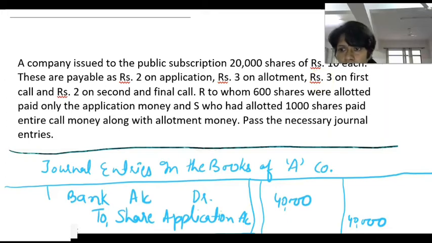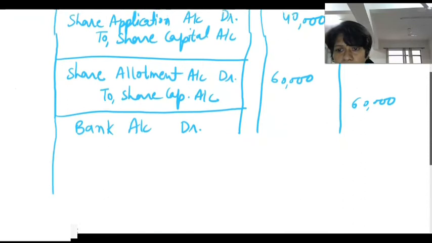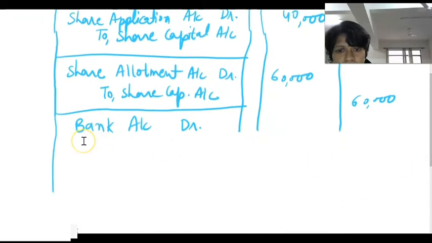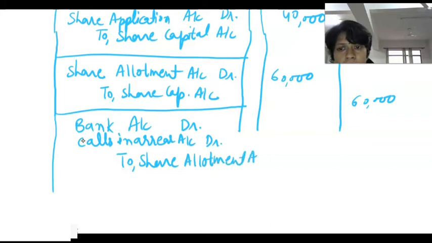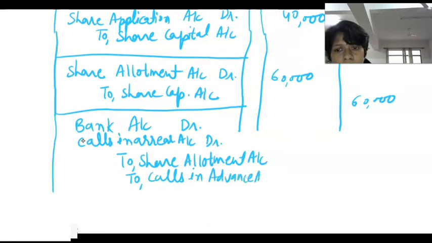So we will do calls in arrear and calls in advance both combined in the same entry. We will do bank account debit, calls in arrear account debit, to share allotment account, to calls in advance account.